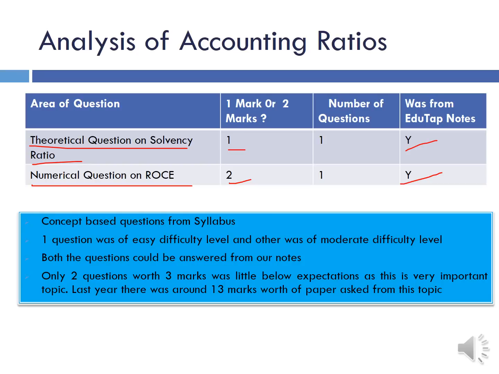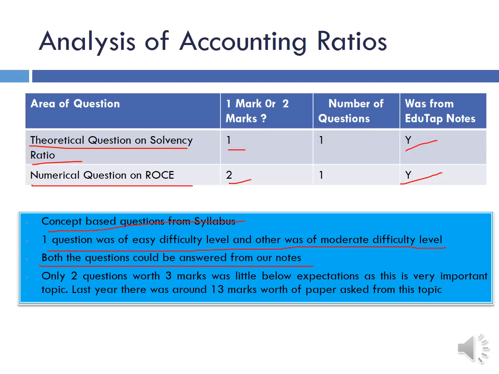You have a kind of phobia which makes you fearful of the numericals. That's why many people say the numerical was tough, but it was not that tough. So both the questions were concept based. One question was of easy difficulty level and another was of moderate difficulty level.